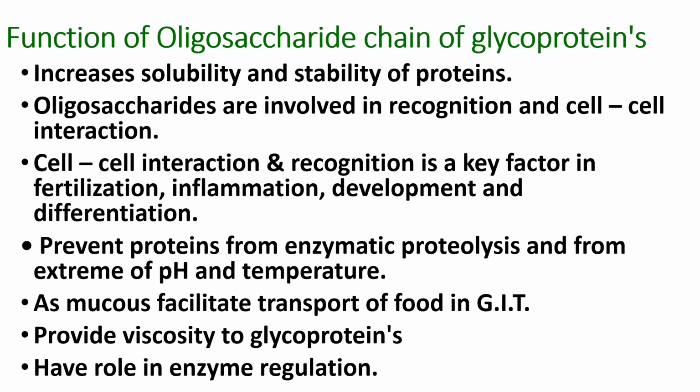So these are the various functions. And as a part of glycolipids, these oligosaccharide parts have an antigenic property, and the sequence of these oligosaccharides is used to determine the blood group of an individual. So they are blood group determinants also.